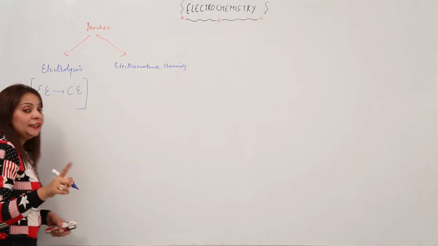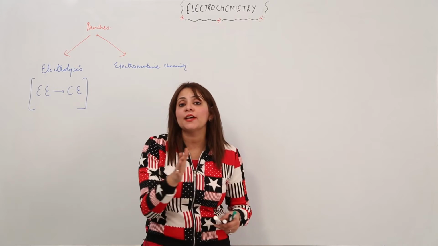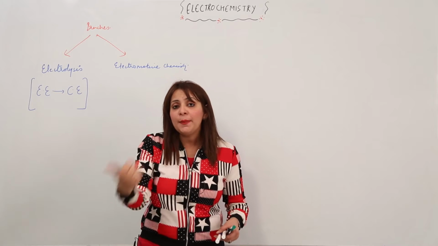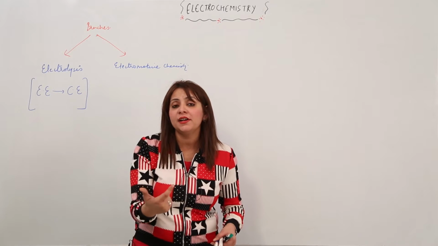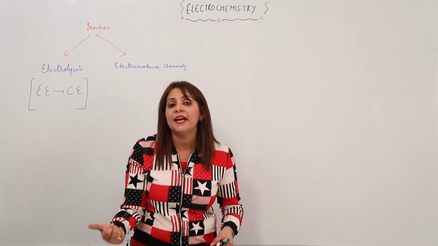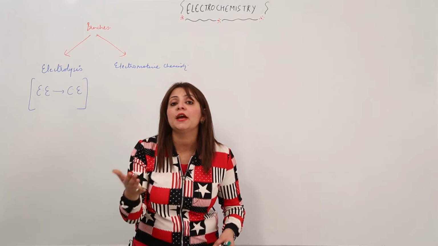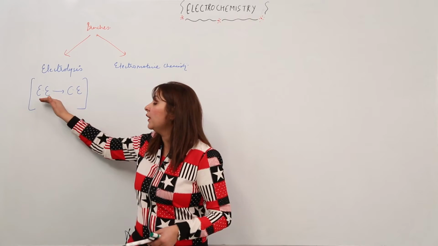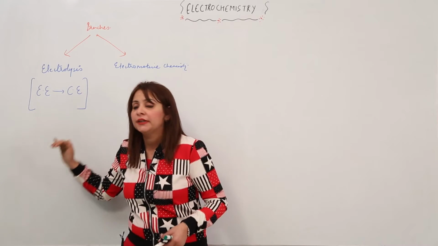That means in electrolysis, the chemical reaction occurs at the cost of electricity passed. That means we'll be passing electricity, so we'll require an external source of current, right? And at the cost of passing that electricity, a chemical reaction will occur, right? So it is a conversion of electric energy into chemical energy, right?